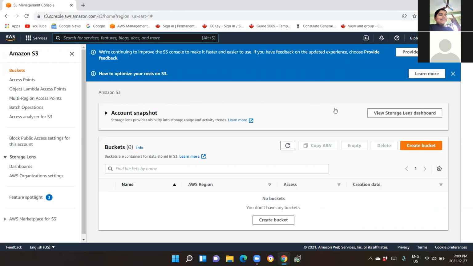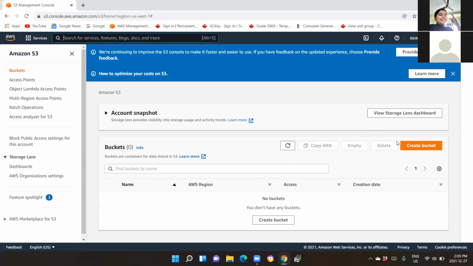All we need to do is, you can understand here, in the below page, there is something called bucket. In brackets, it is showing a 0. And then afterwards, there is a refresh button. And then there are 3 important boxes which are actually grayed out at this moment. One is copy ARN, then empty, and then delete, right?